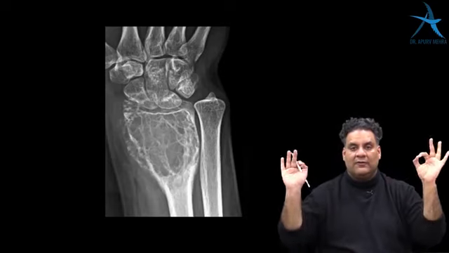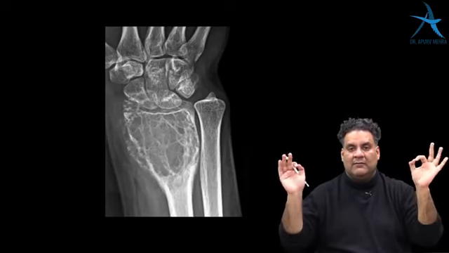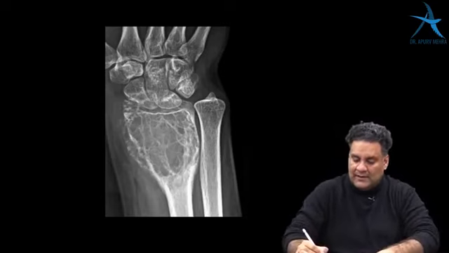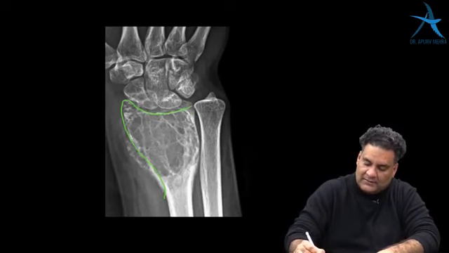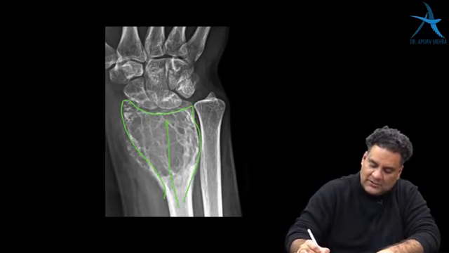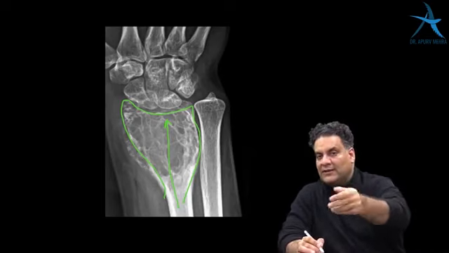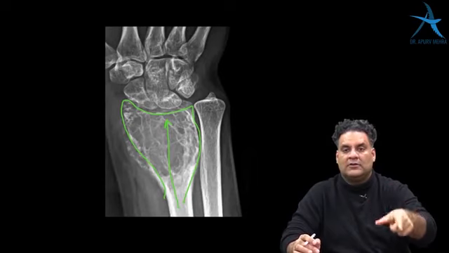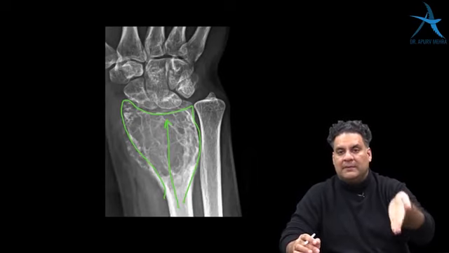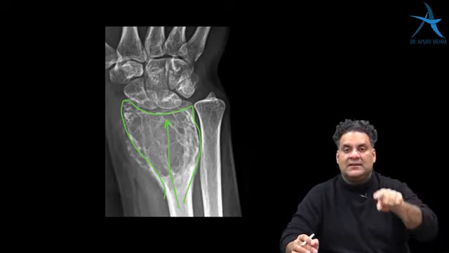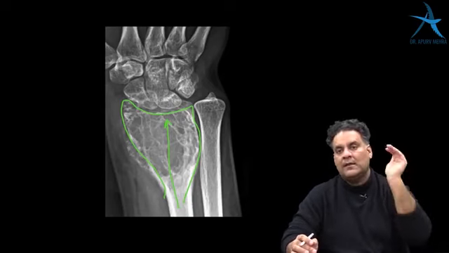This is one image you cannot forget. This is an AIIMS November 2018 MCQ. They have shown you the lower end of radius. GCT, one of the most commonly asked questions. GCT, or giant cell tumor, going till the joint, is the only bone tumor which can go to the joint, because tumors respect the joint, they respect the cartilage. GCT is the only one which does not.